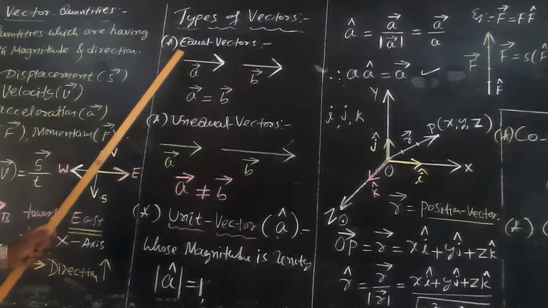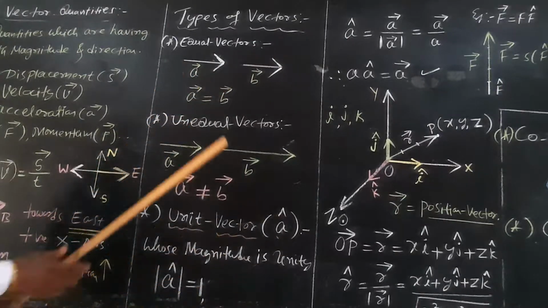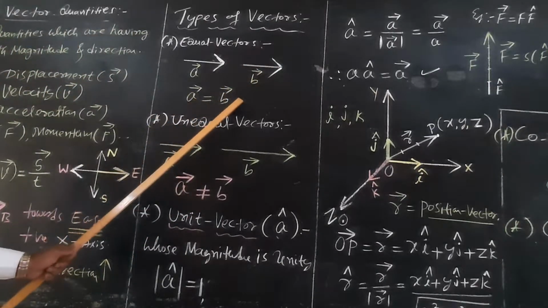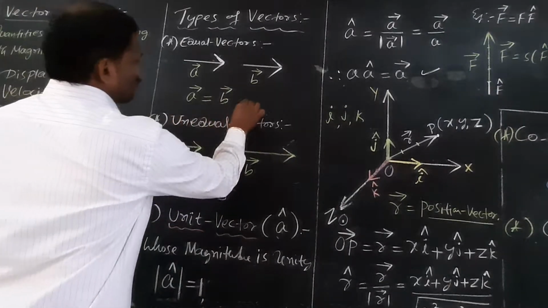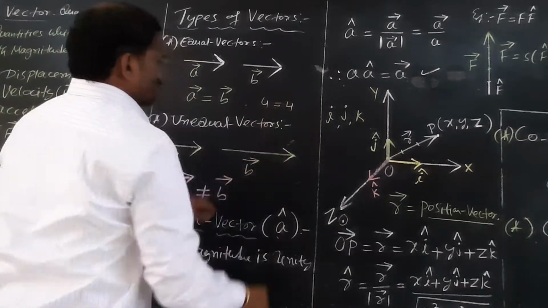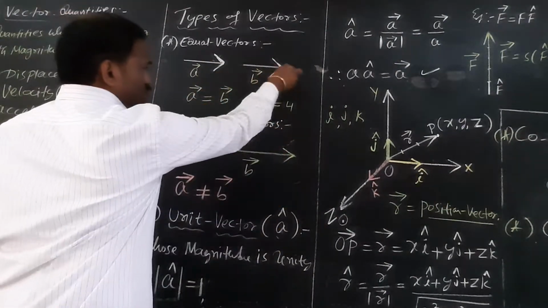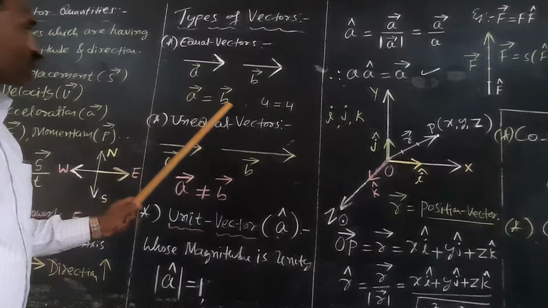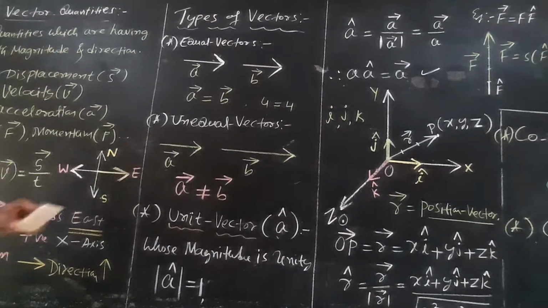The first one is equal vectors. This is vector A and this is vector B. The length of the line from here to here is the same. The length of the line is the same, the magnitude is the same, and even the direction is the same. Two vectors equal in magnitude and acting along the same direction. Let us suppose 4 is equal to 4. The length is 4, and the direction is also the same. Then they are said to be equal vectors.